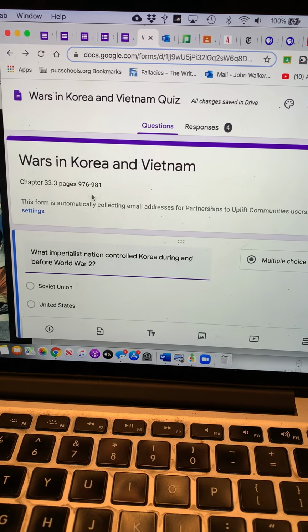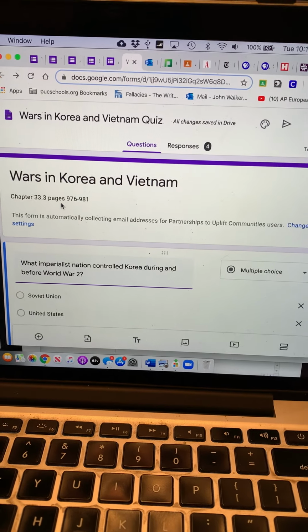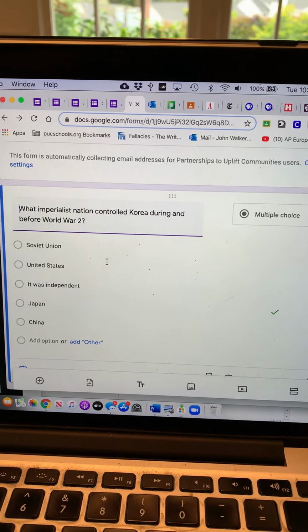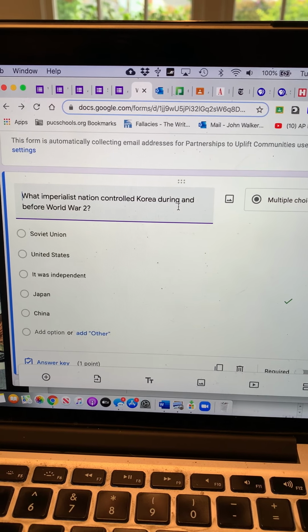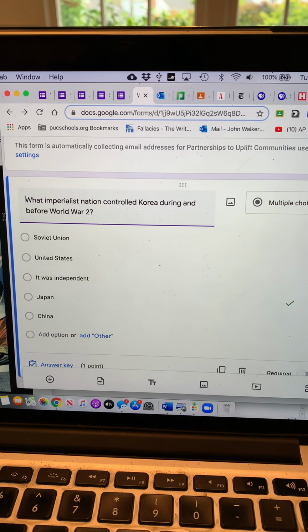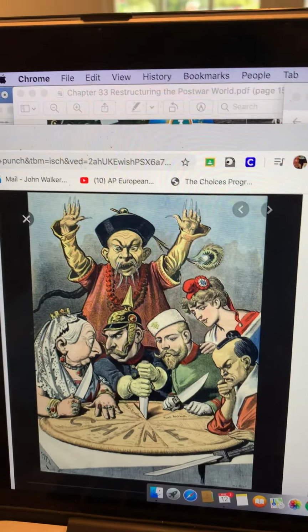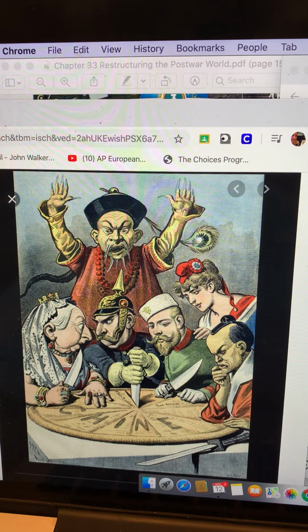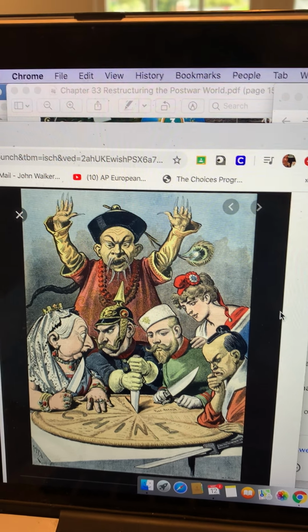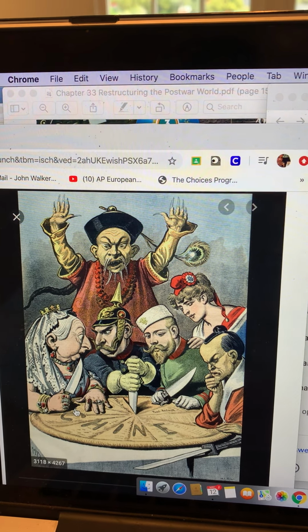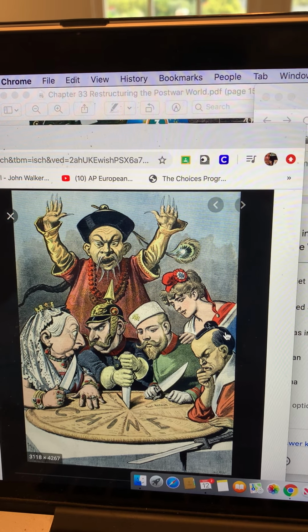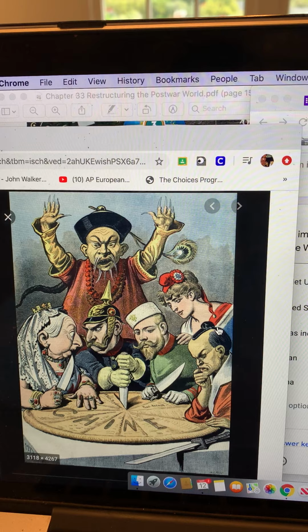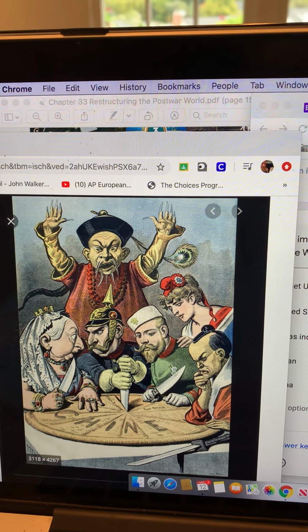So this is on chapter 33.3, and the first question I wanted to relate to what we've studied already. What imperialist nation controlled Korea during and before World War II? If you remember, that's from imperialism. This is from Punch magazine, where they're carving up China. And you have these different representations of imperialism. The one that controlled part of China as well as Korea is right here.